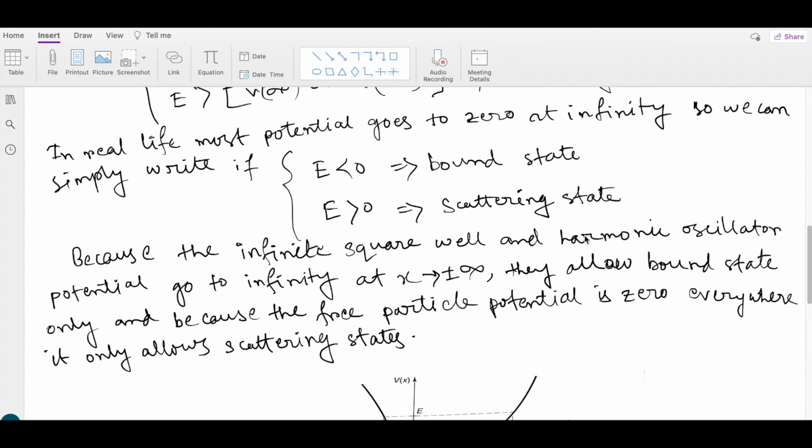Because the infinite square well and the harmonic oscillator potential go to infinity at x equals plus or minus infinity, they allow bound states only, and because the free particle potential is 0 everywhere, it only allows scattering states.